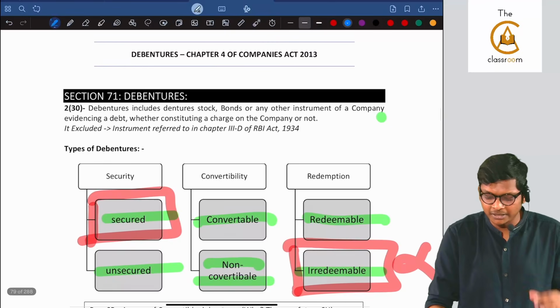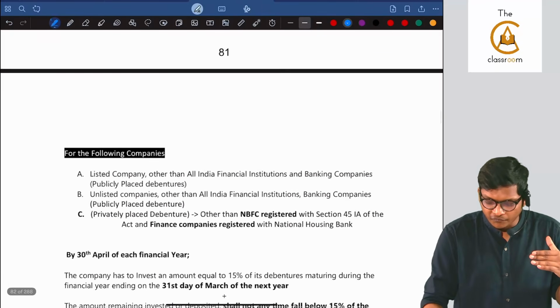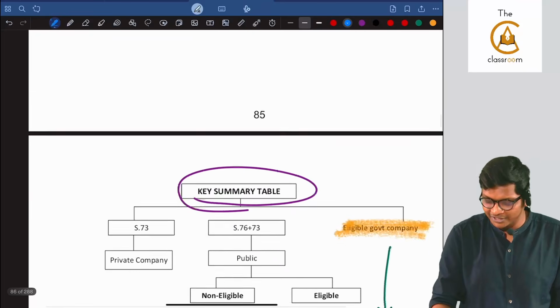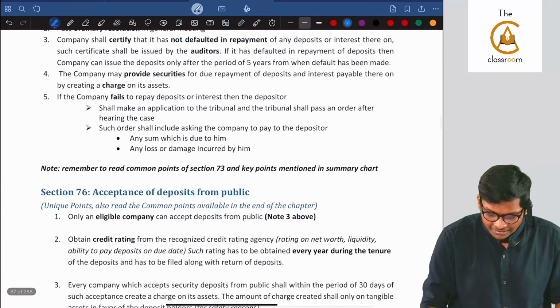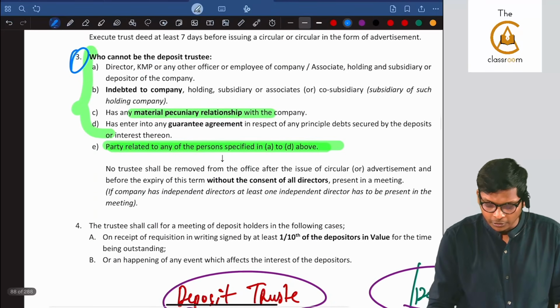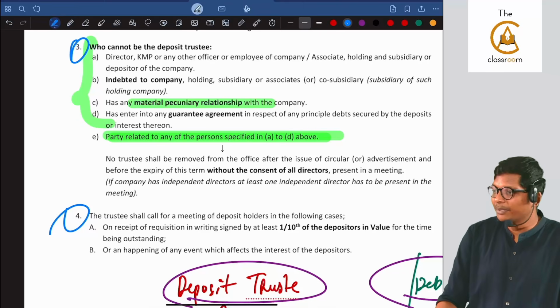Right from here, the debenture chapter starts. It keeps going. Whatever is there here, I have fully explained, guys. And then deposits will start. Deposits we already finished. What I covered now in deposits is the common points 1, 2, 3. Are you following, guys? And 4. Getting it? Now what is pending? Done now.